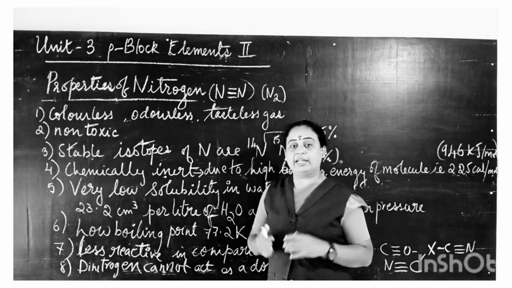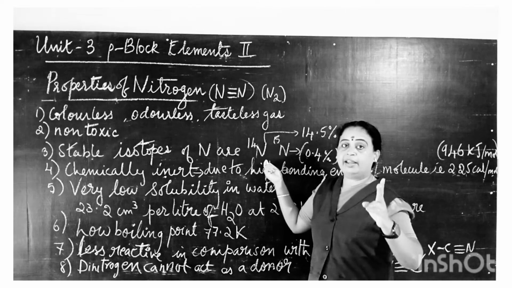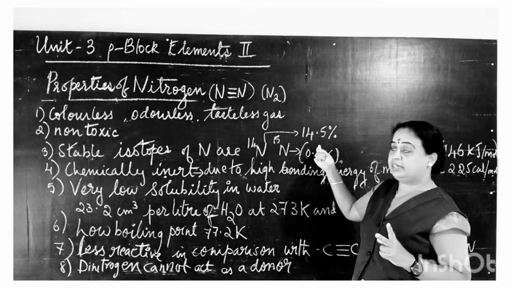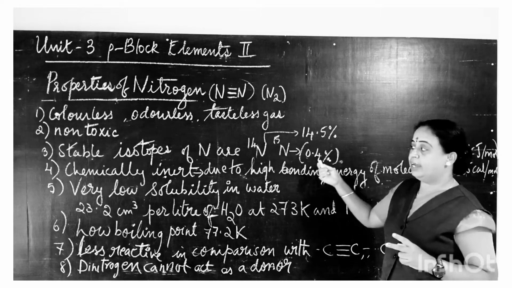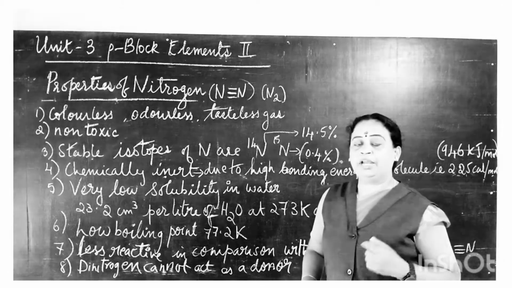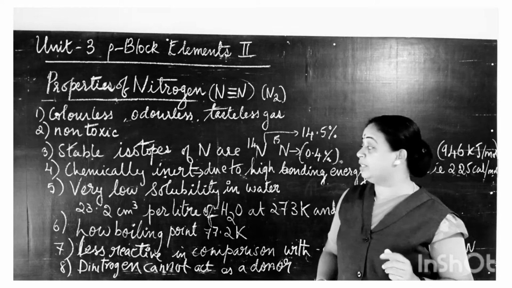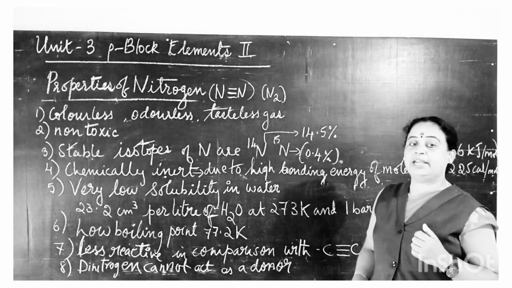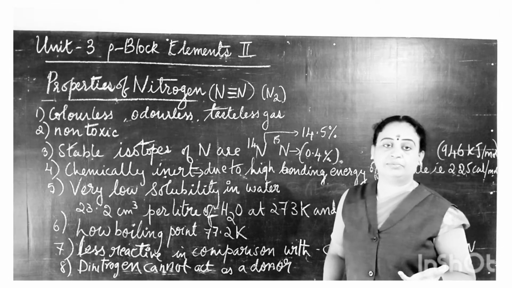Of course, as with all other elements, isotopes exist in the case of nitrogen too. The two isotopes are N14 and N15. N14 is the more abundant one, with 14.5% available, whereas N15, the second isotope, has just 0.4% availability. Now, looking at the inertness of nitrogen gas, it is chemically inert and less reactive. That's why it is called a chemically inert gas. That means it does not react, or shows least reactivity, with other metals or other elements.